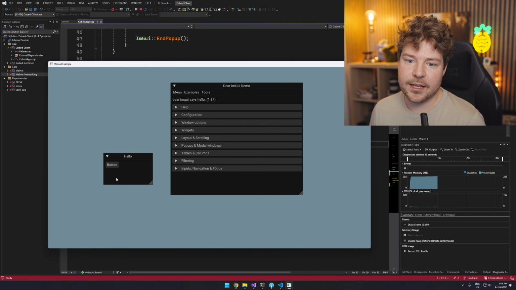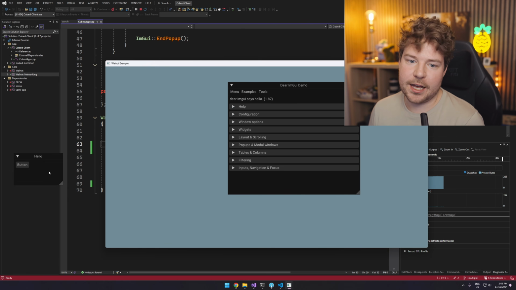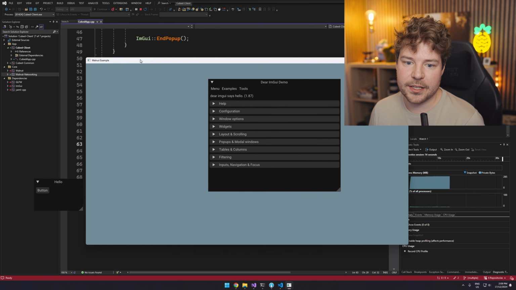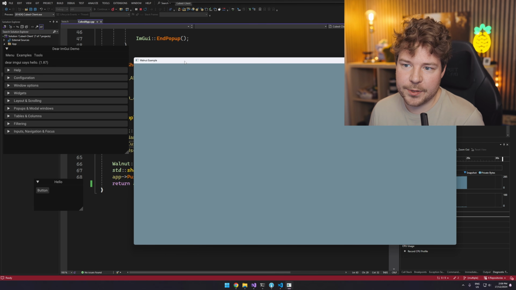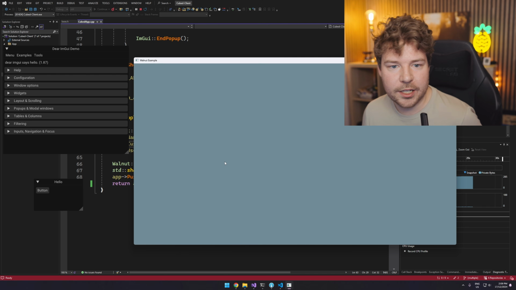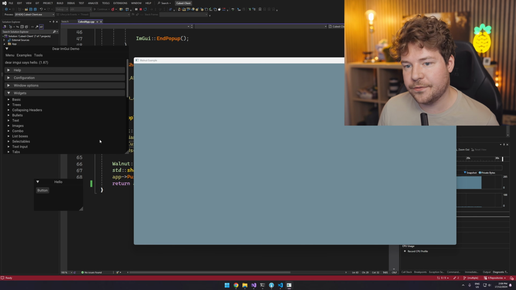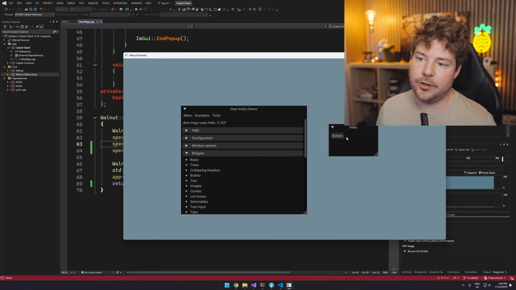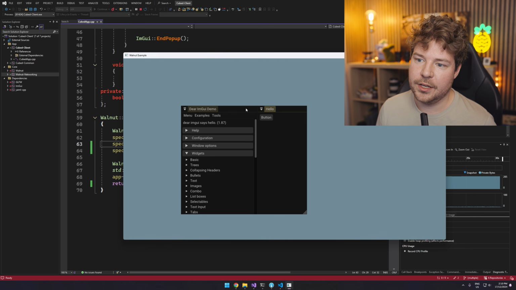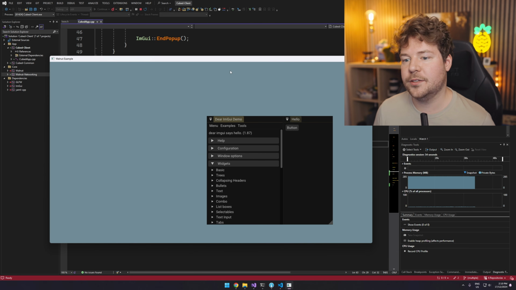And then here's the dock space. You can note also that we can drag these windows out, which is super cool. I love that. It means that if we're actually using ImGui, which we probably will in the future to debug things, we can have it set up somewhat like this, and that way it's not interfering with our viewport, which is cool. But if we wanted to, we can also have them over here, and I guess we can dock them within each other, and then they're part of this window, which is awesome.